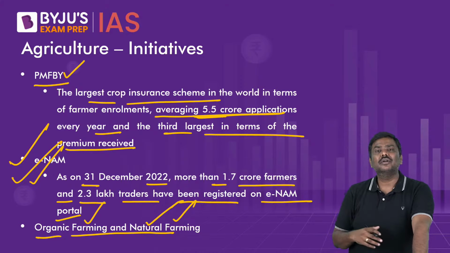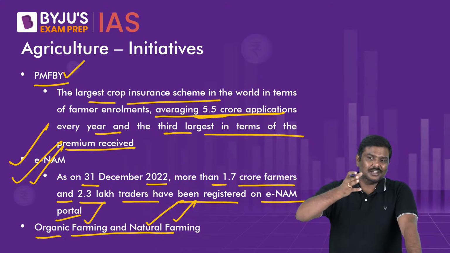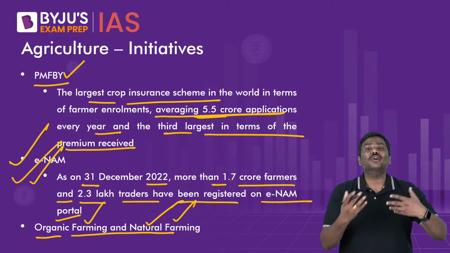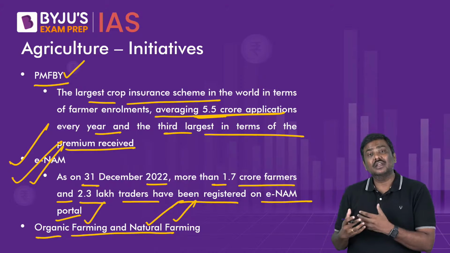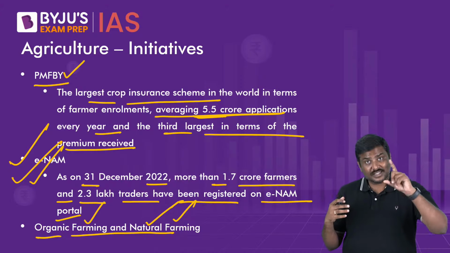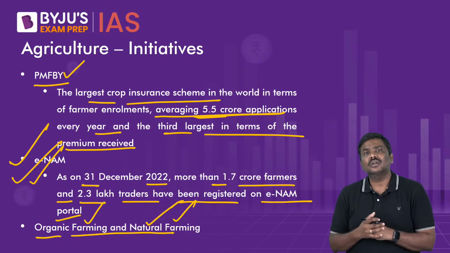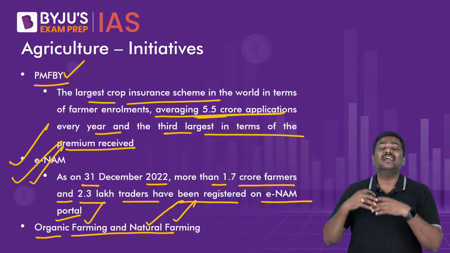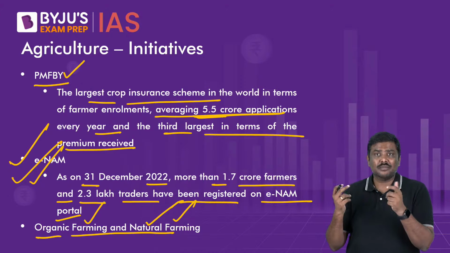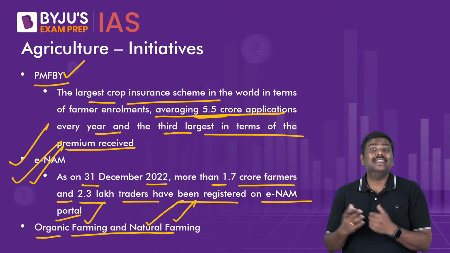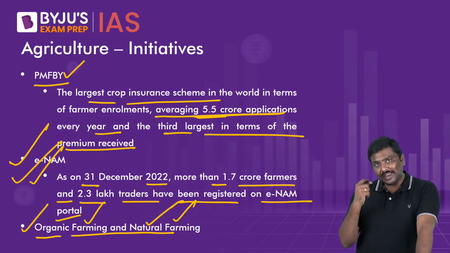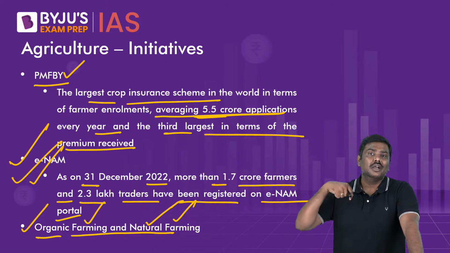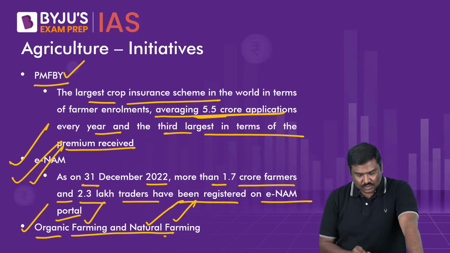And the objective is simple here. Whenever you shift from, let's say, the traditional agriculture, traditional in the sense right now we are using a lot of fertilizers, chemical fertilizers, either to organic or let's say natural farming, the consumption of fertilizers, that is chemical fertilizers mind you, automatically will come down. Soil pollution will come down, right? The incomes of the farmers over a period of time are expected to increase, yield is expected to increase, etc. So these are some of the various factors that are attached to the concept of organic farming as well as the natural farming, which is being promoted by the government now.